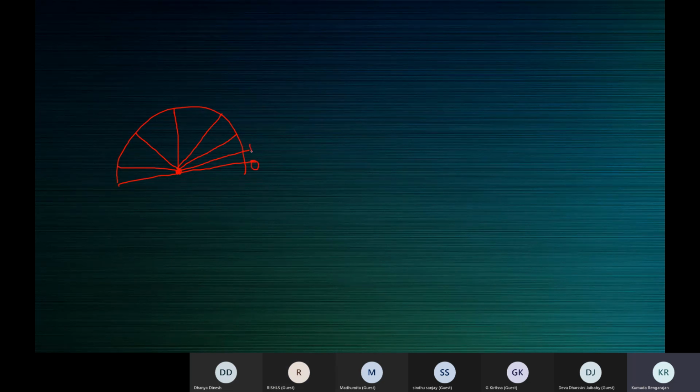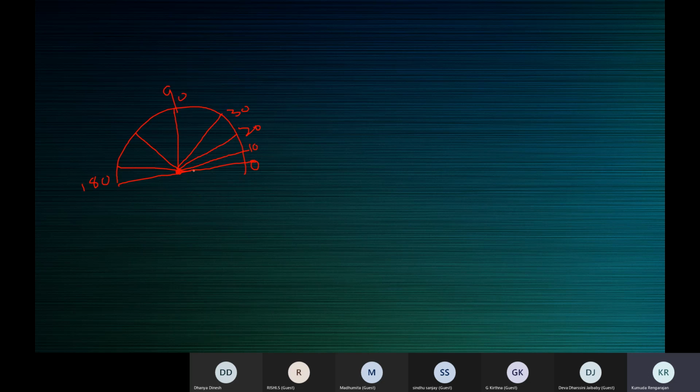Then you have some markings: 10 degrees, 20 degrees, 30 degrees, and so on. This is 90 degrees. So it goes on till 180. So we are all aware of this.